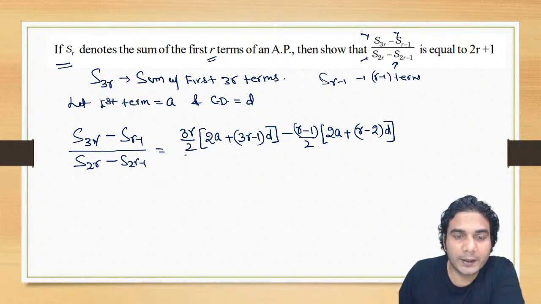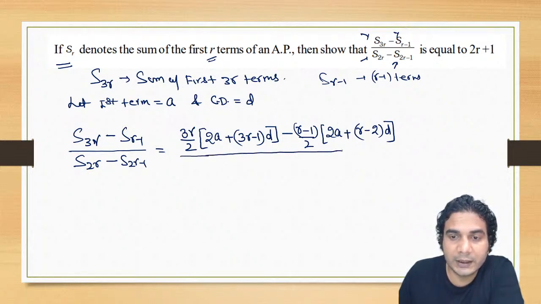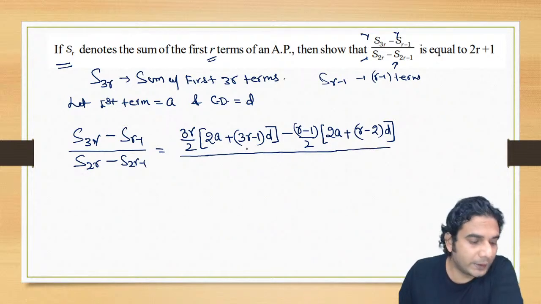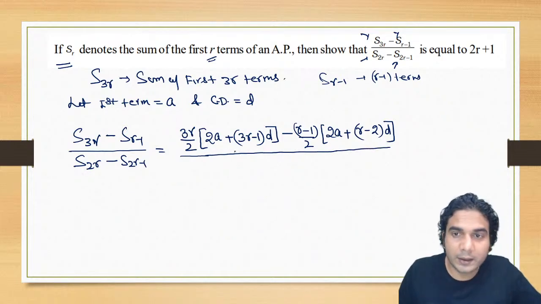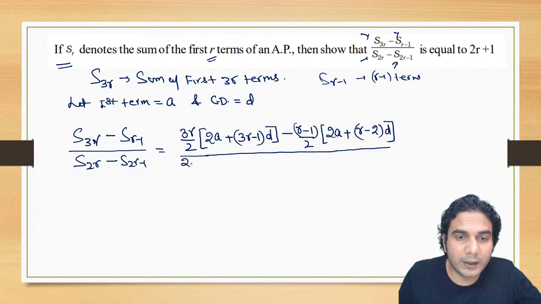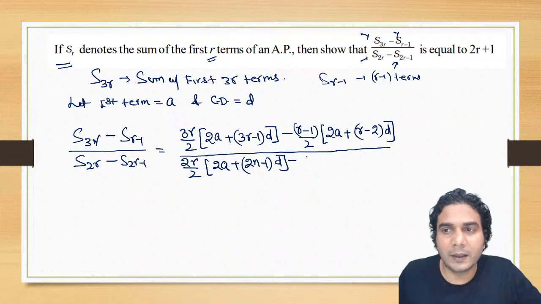I hope you are getting it. Now let's put the values of the terms in the denominator. In the denominator, it is S of 2R. So S of 2R will be 2R by 2 into 2 times the first term, plus 2R minus 1 into D. Keep putting the values and later we'll simplify it.